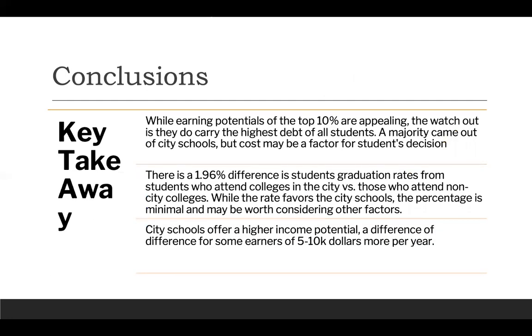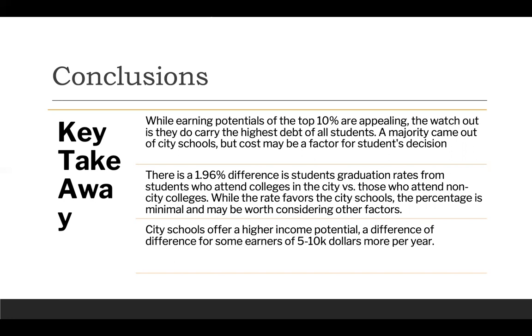Key takeaways in our conclusions: while earnings potentials of the top 10% are appealing, what we need to watch out for is that they do carry the highest debt of all students. A majority came out of city schools, but cost may be a factor for a student's decision.